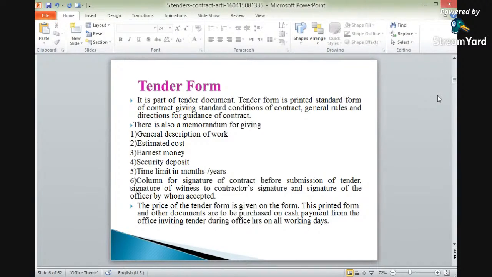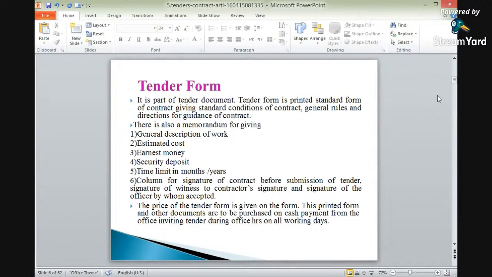So tender form is a part of tender documents. Tender form is a printed standard form of contract giving standard conditions of contract. We are having standard conditions in this case. In the standard conditions we will lay down the standard conditions.